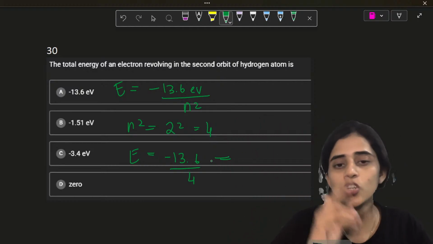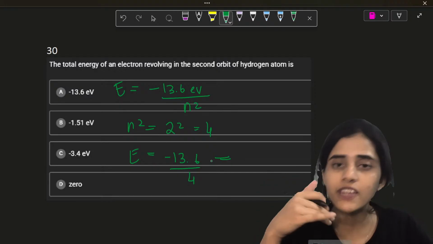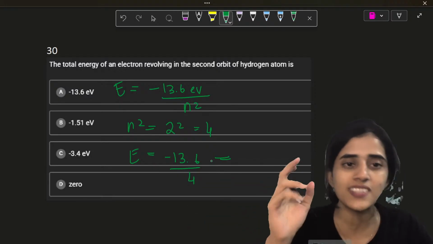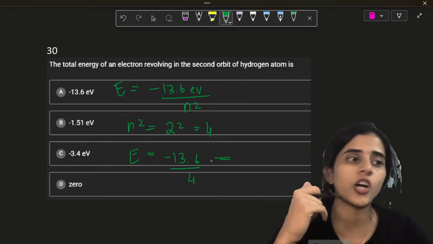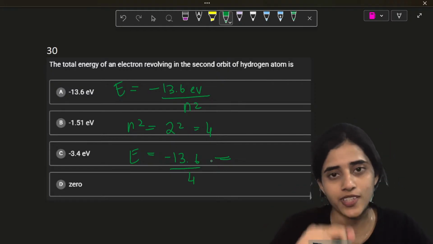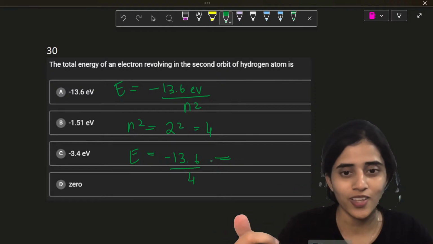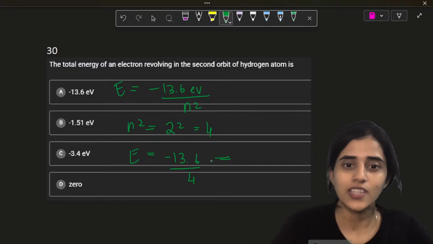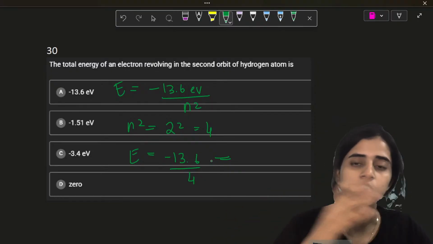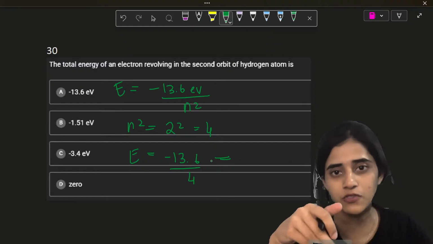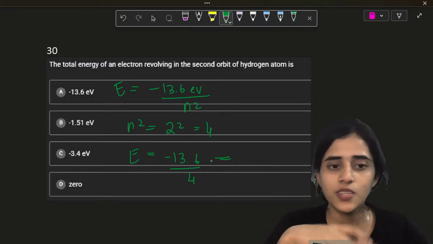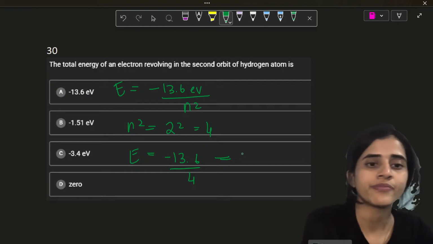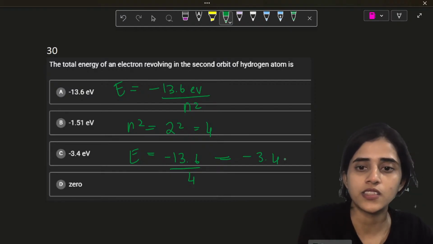So, see, you know it's 12. 12 by 4 is 3. So 13.6 should be something related to 3. The only option related to 3 is 3.4. That's a shortcut you can use. It's a shortcut I found out just now. So, 13.6, round it off. 13 is close to 12. 12 by 4, 3. The only option is 3.4. So obviously that is going to be the answer.